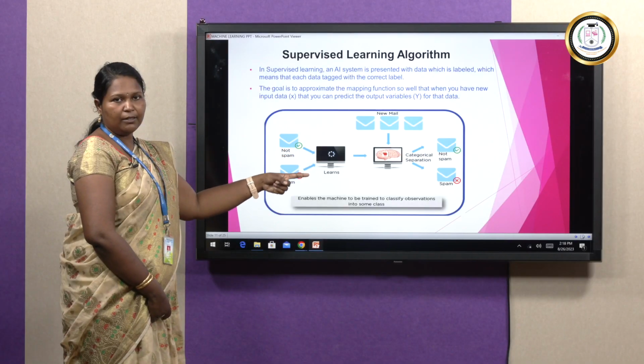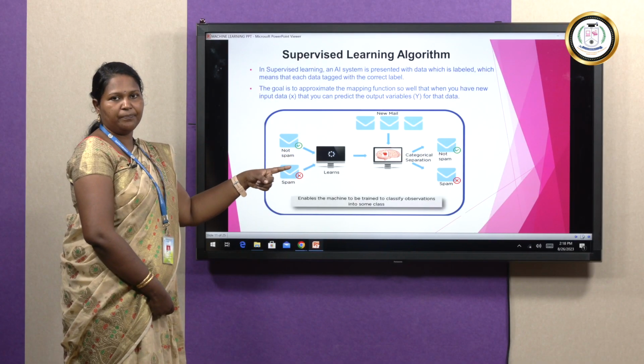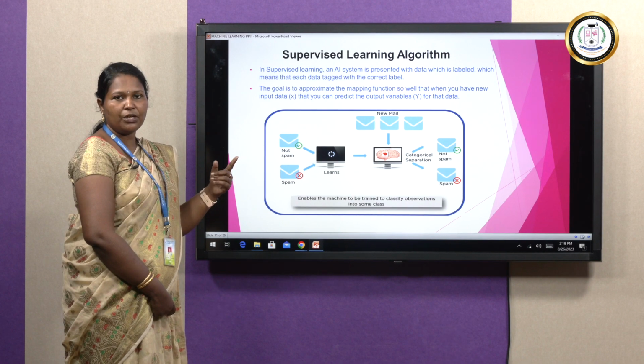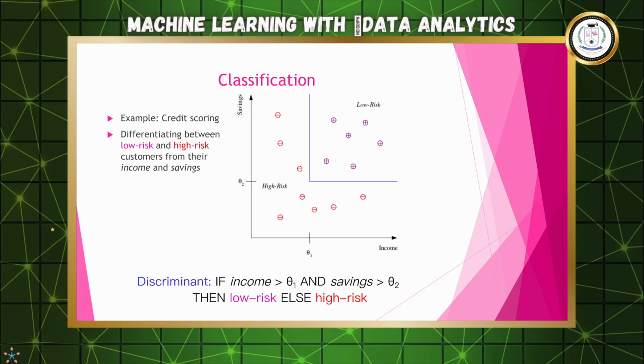And spam mails, not unofficial mails, will go to spam. This is called email filtering, which comes under classification of supervised learning. And this is how classification is done.